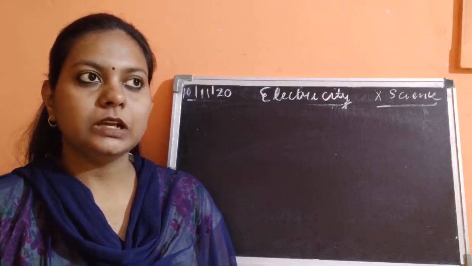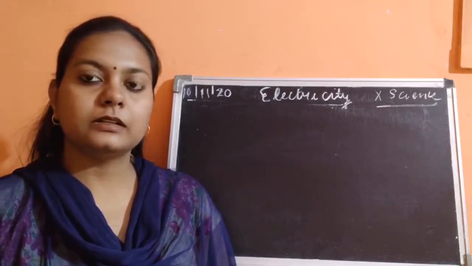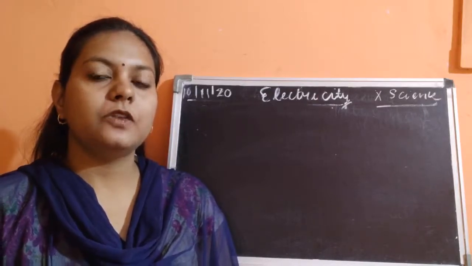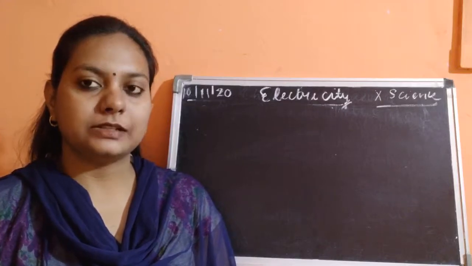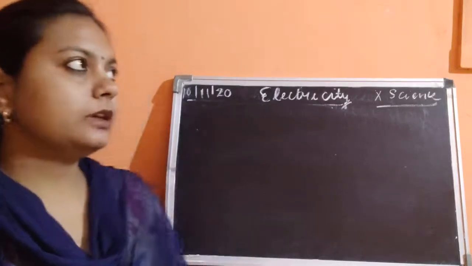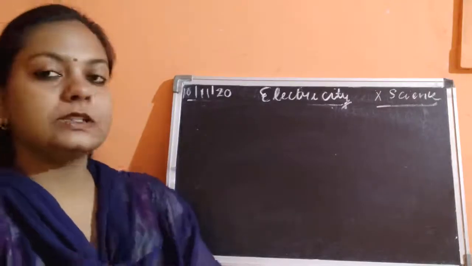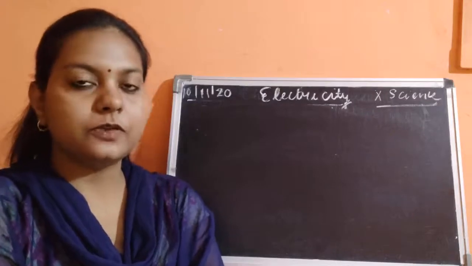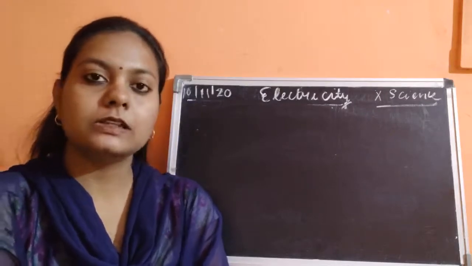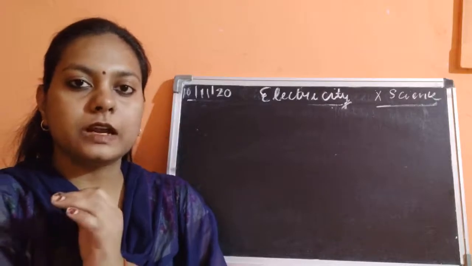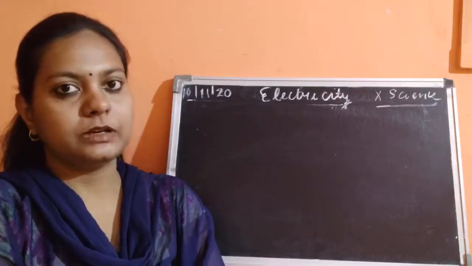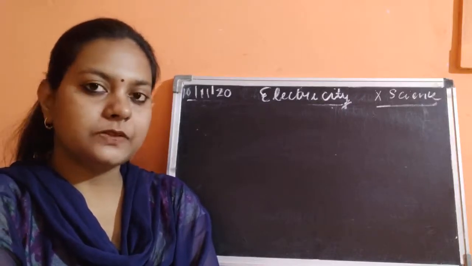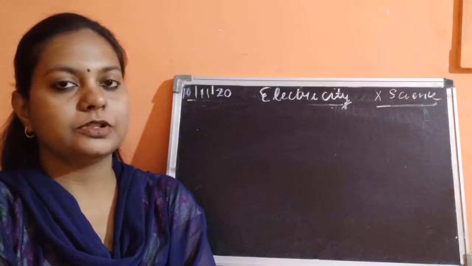So what is present in this electricity which gives the power for driving these gadgets properly? Here, electricity is present in the form of electric current. It flows in the form of current because there is a continuous movement of electrons, a continuous movement of charges from one place to another, and we know that charges are of two types. One is positive charge, the other one is negative charge.